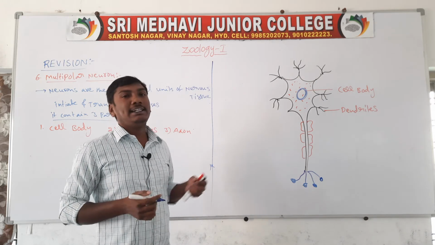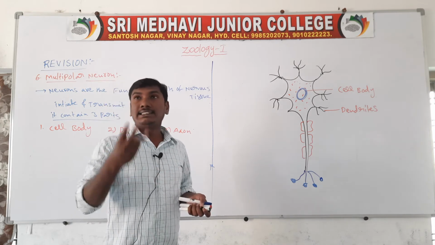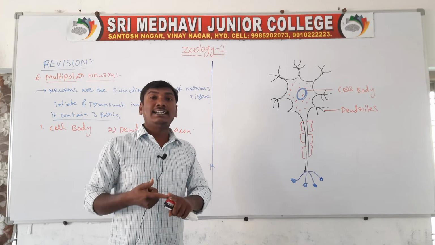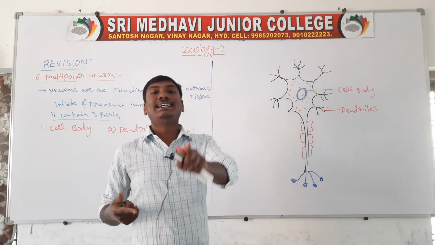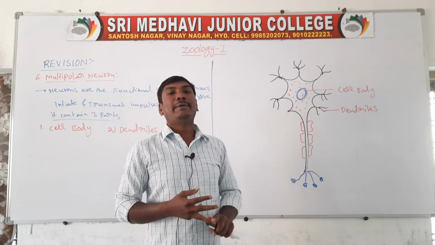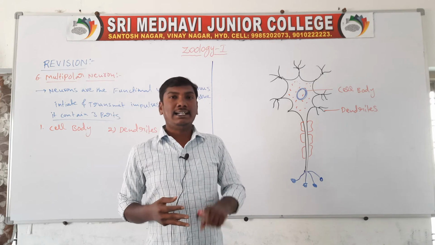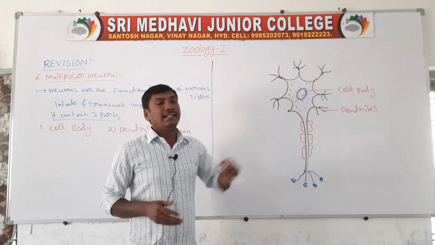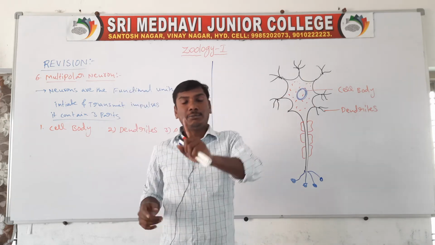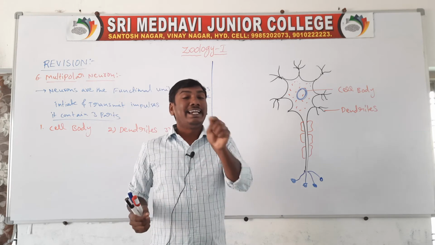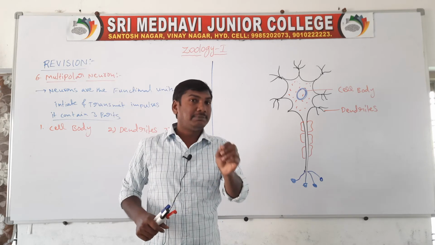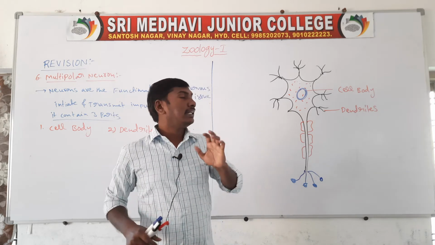So these are the multipolar neurons. The multipolar neuron contains three parts: cell body, dendrites, axon. First, the cell body contains more cytoplasm, a large spherical nucleus, and Nissl bodies. Second, dendrites are short branched processes that transmit the electrical impulse towards the cell body.